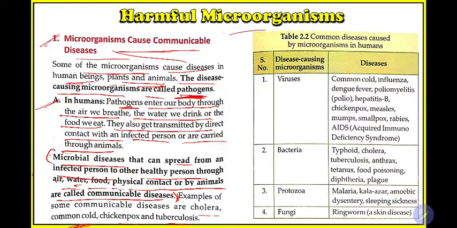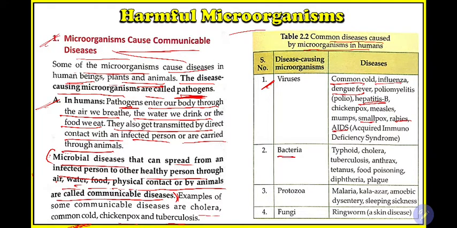In this table we'll learn some common diseases caused by microorganisms in humans. Diseases caused by viruses are the common cold, influenza, dengue fever, hepatitis B, smallpox, rabies, and AIDS.